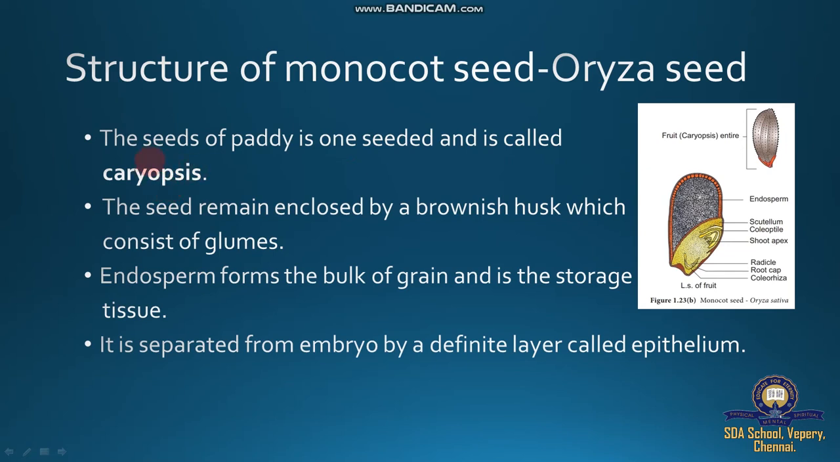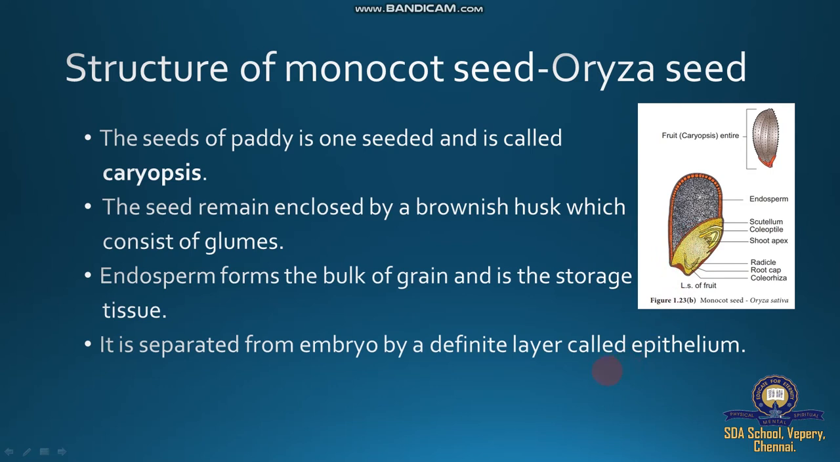Sometimes they ask, what is caryopsis? We learned already in 11th standard the types of fruit classification. We learned caryopsis, a kind of dry indehiscent fruit. The seeds remain enclosed by a brownish husk which consists of glumes. Here the entire food grain is covered with one brownish husk called glumes. The endosperm forms the bulk of the grain. It is therefore a bulk region and is storage tissue. So this storage tissue provides nourishment to the developing embryo.